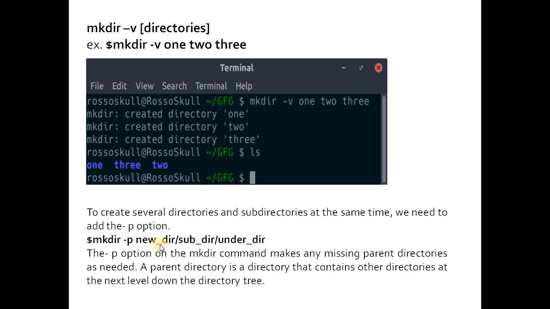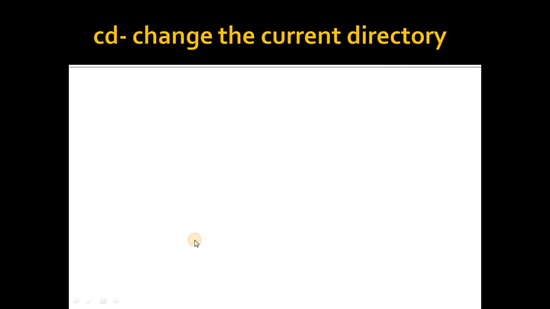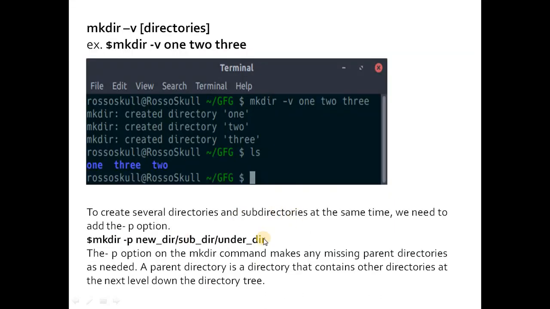So first this will be created, then inside this directory this will get created, and inside that this will get created. The -p option on the mkdir command makes any missing parent directories as needed.